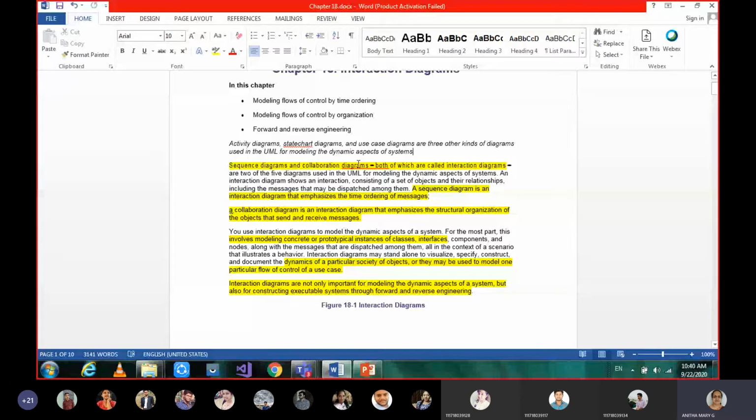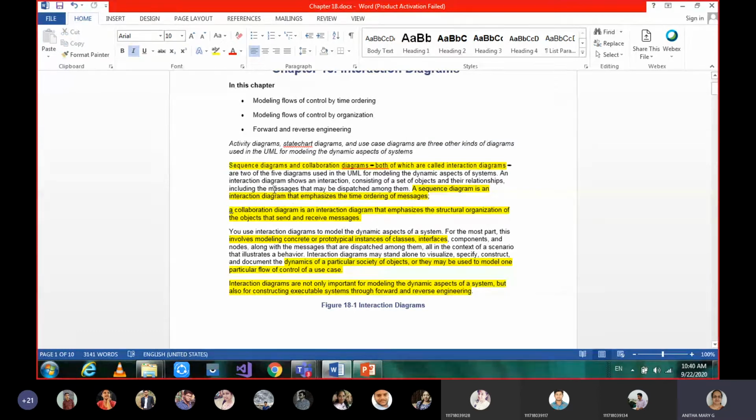In control by organization, we show it in the collaboration diagrams. So both of these are called interaction diagrams, or sometimes communication diagrams also. They give the dynamic aspects of the system as behavioral or dynamic diagrams.